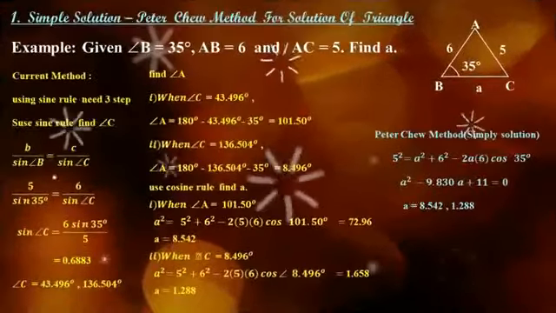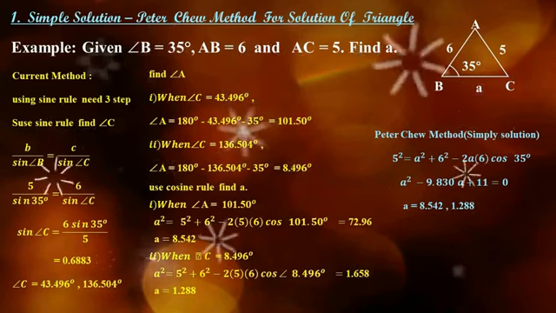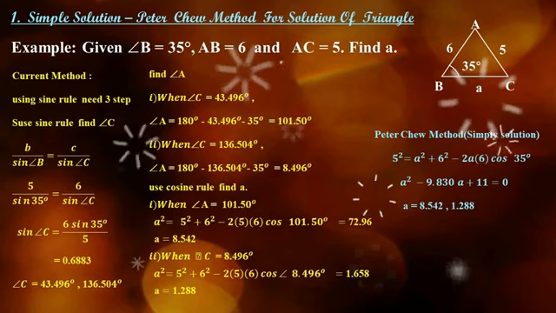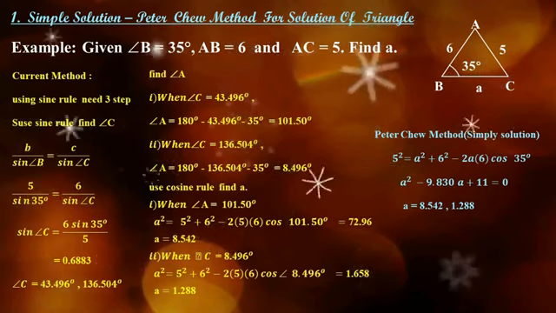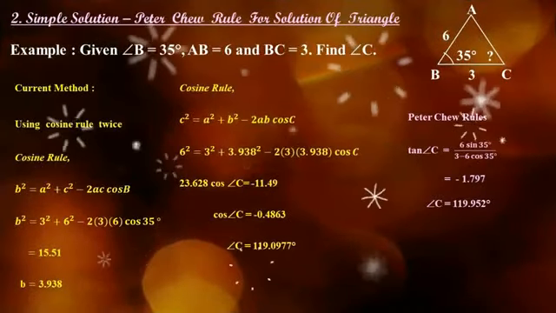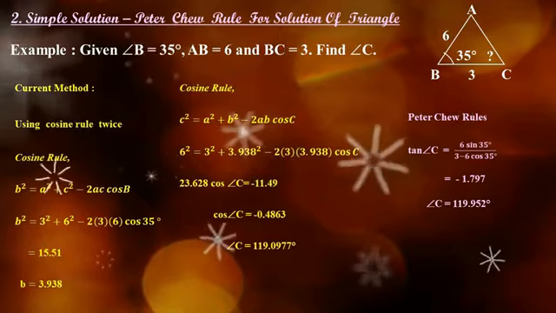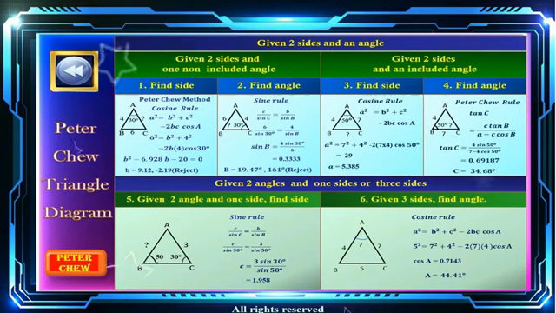Next, let's take a look at 2 new simple solutions available on the Education 4.0 calculator. 1. Peter-Chu method for solving triangles can solve the same triangle problem very easily compared to the current method. 2. Peter-Chu rule for solving triangles can solve the same triangle problems easily and more accurately than current methods. With these 2 new simple knowledge, the Education 4.0 calculator, Peter-Chu triangle diagram calculator, can guide users to solve all triangle problems with simple solutions, only need to use one rule and only once.